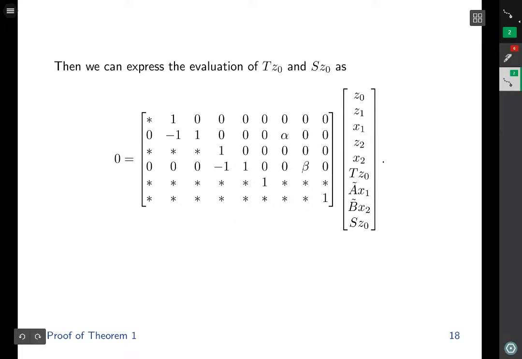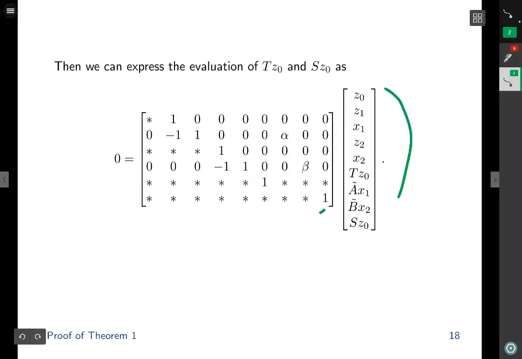Now that we have these definitions set up, we can express the evaluation of T and S at the input vector Z0 via this linear system. These star symbols represent fixed scalar coefficients that we have not yet parameterized. We will simplify this linear system a little bit, and then we will parameterize in order to make the notation tractable. This is represented as a matrix vector multiplication.